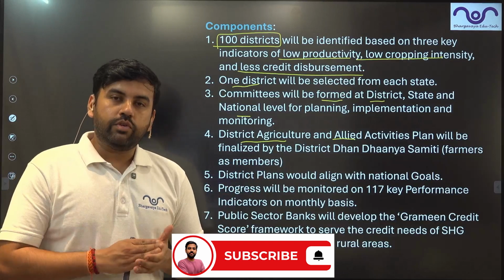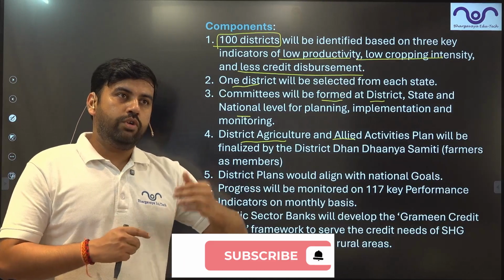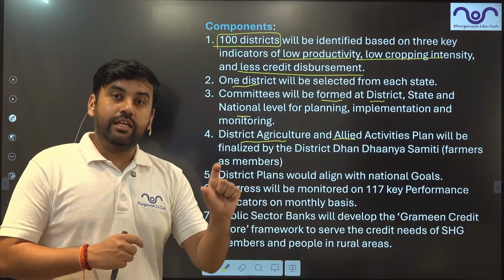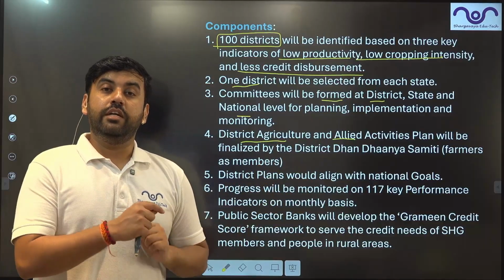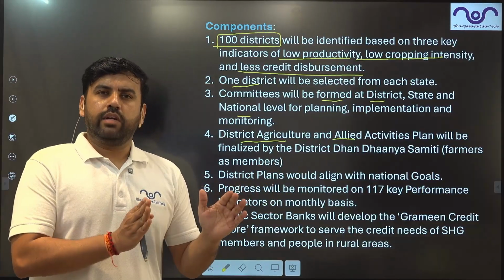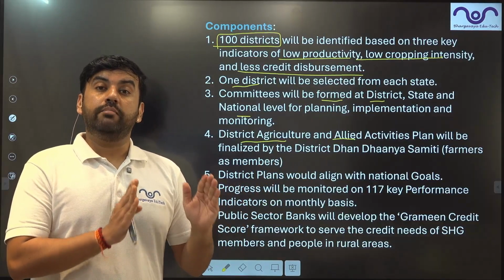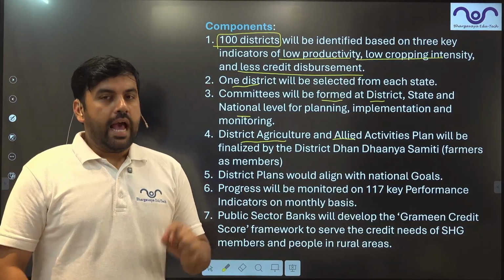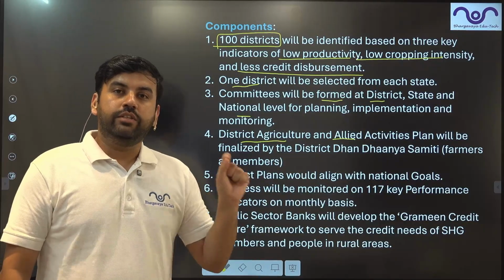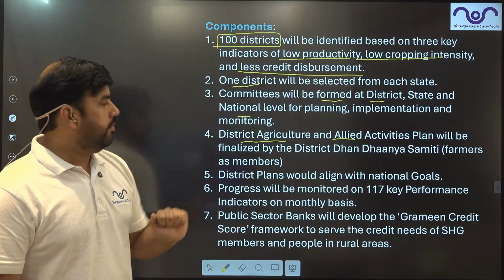So they will plan how to use those 36 schemes, which scheme needs to be improved, which scheme needs to be reduced. All those kinds of plans will be evaluated by a body including farmers. And these plans will be prepared for each district out of these 100.